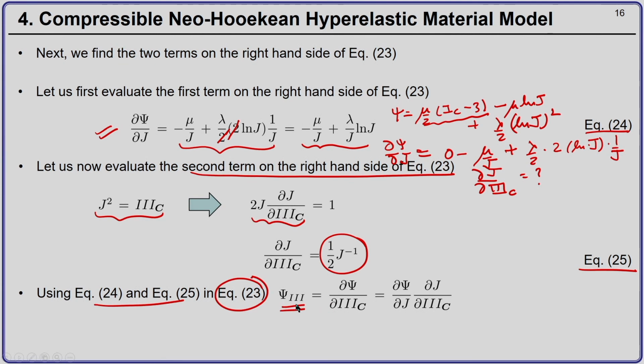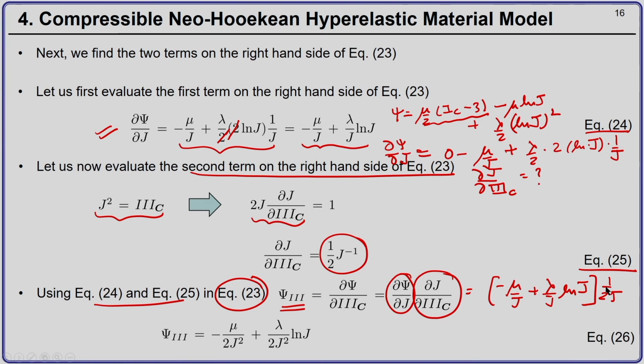So, now, if I use 25 and 24 in equation number 23, what do I get? The derivative of the stored energy potential with respect to the third invariant, which is del psi by del J, which we just evaluated as minus mu by J plus lambda by J ln J, into del J by del I3 C, which is nothing but 1 by 2J. So, once we do this, we get psi 3 as mu by 2 J square plus lambda by 2 J square ln J, the natural log of the Jacobian J.